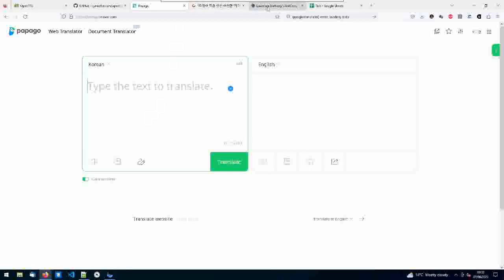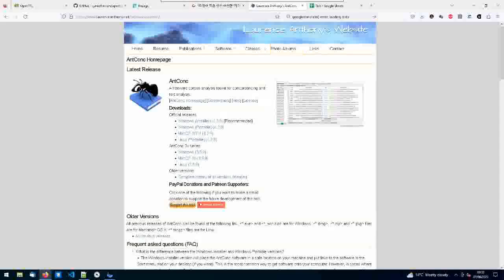And the thing I use to work out the word frequencies is this program, which is free and open source, and it does corpus analysis. I believe I've done a video on this before, but I'll cover it all again. You can go to Laurence Anthony's homepage and you get links to this software. He does other stuff, but this is the one I'm using mostly today.